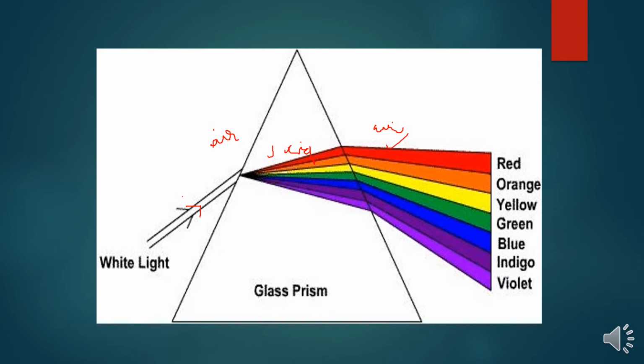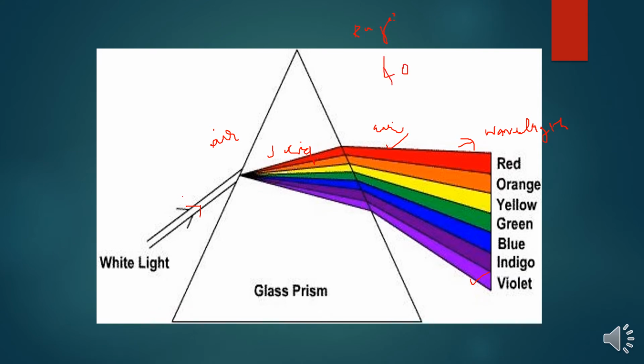The bending of red, when compared to the violet, is least, but the wavelength of red light is high when compared to the violet range.